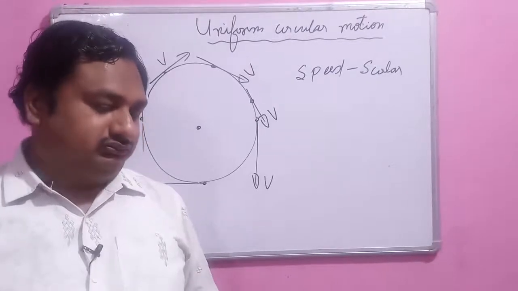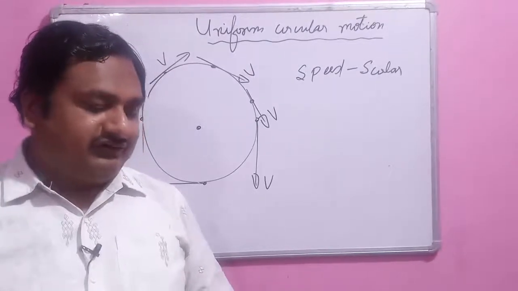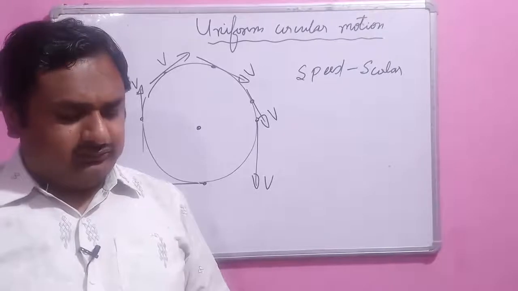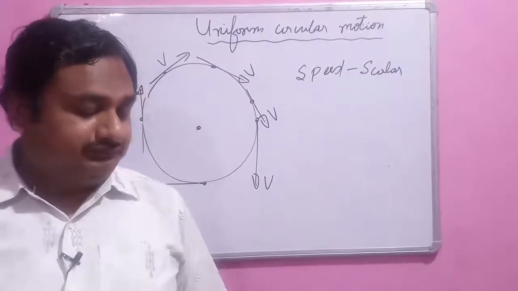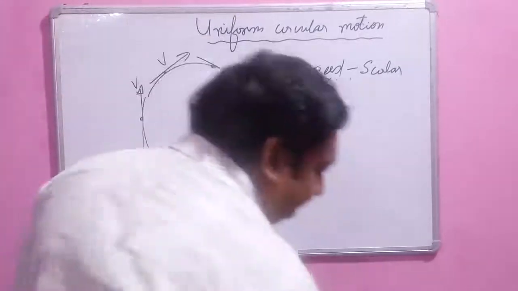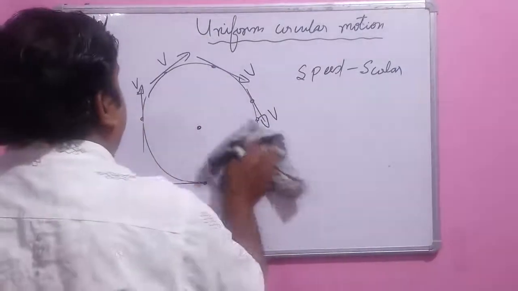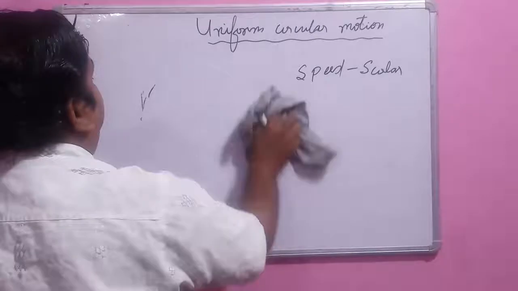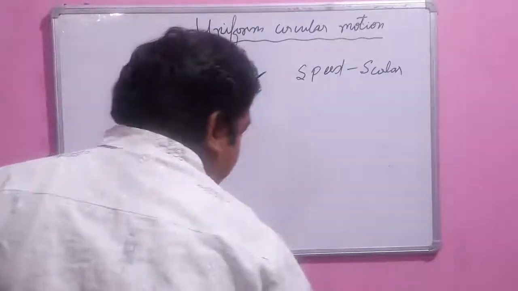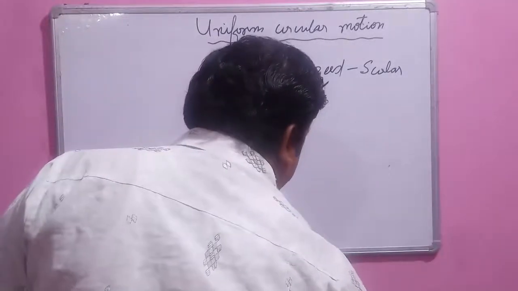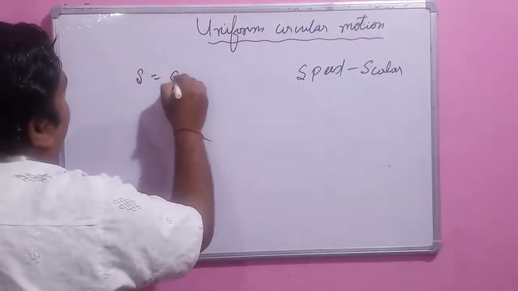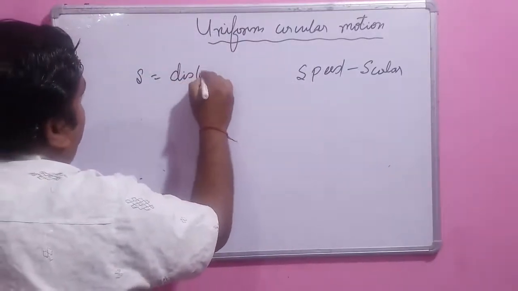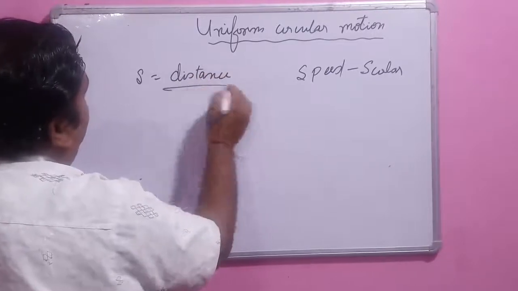Previously we have discussed some of the questions. Today we are going to solve more questions. Now the formula for that: speed equals distance upon time.